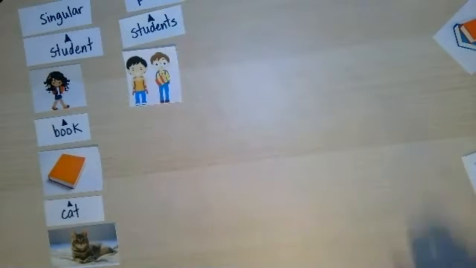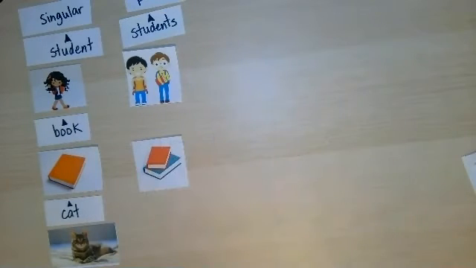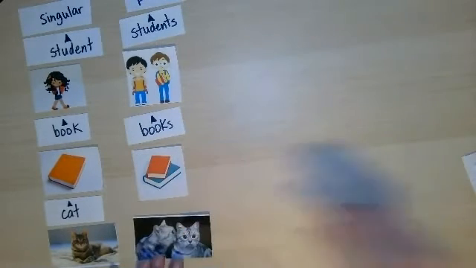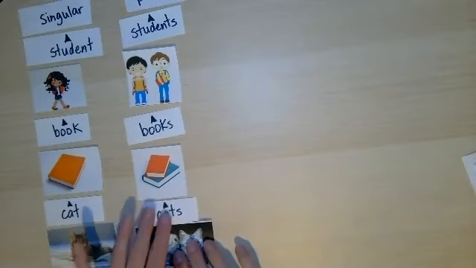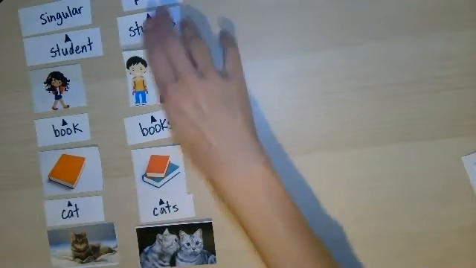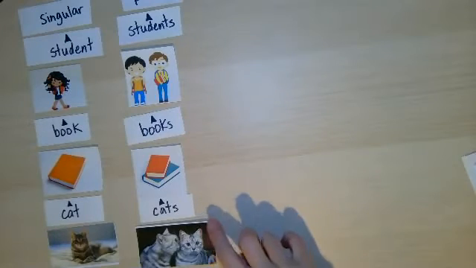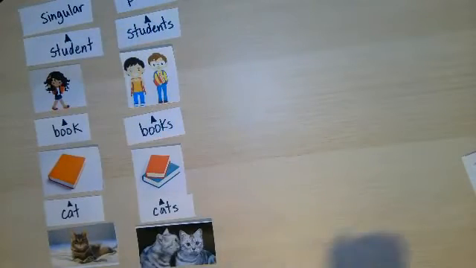We could have one book, or we could have two books. And we could have one cat, or we could have two cats, right? So when you're talking about two of something, that could be a plural noun. So two students, two books, two cats. And of course we have our black triangle to show that those are all nouns.